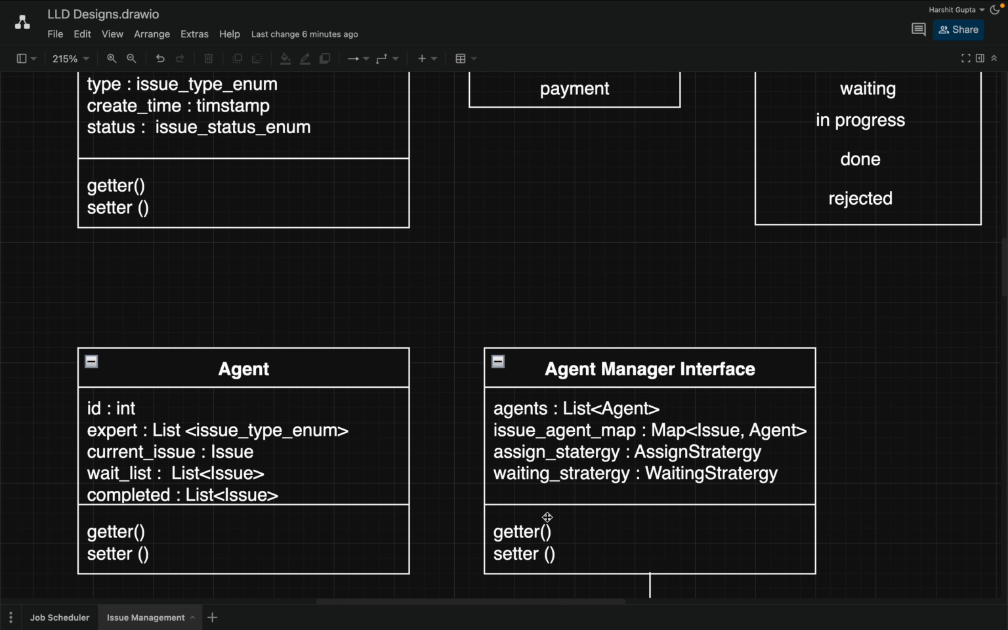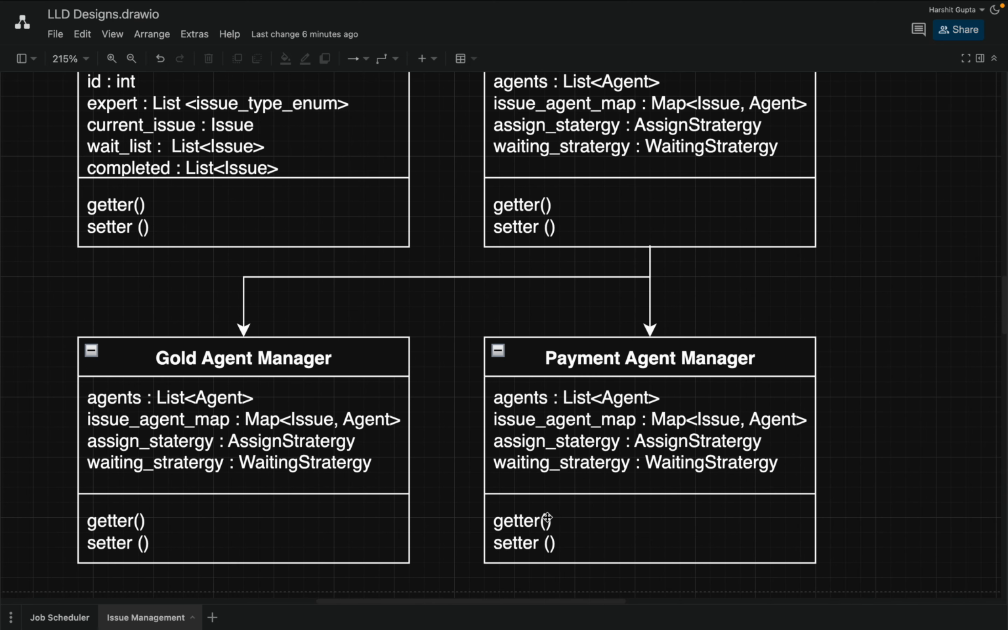I have made it separate because we can decouple it. Okay, we can add different logic, maybe if we want to do anything or we want to scale anything, we can simply do it. So that is why I made it separately.